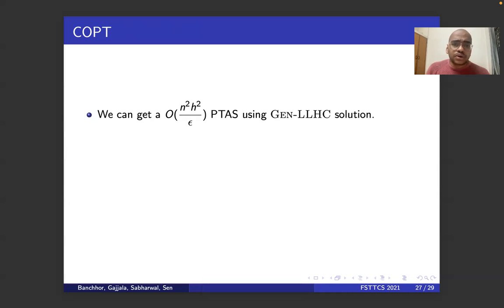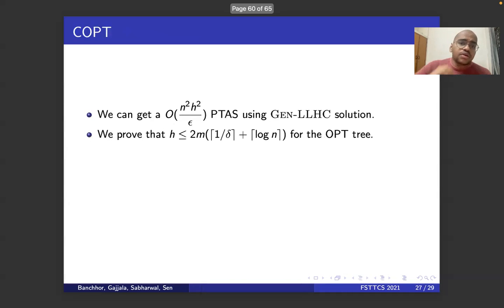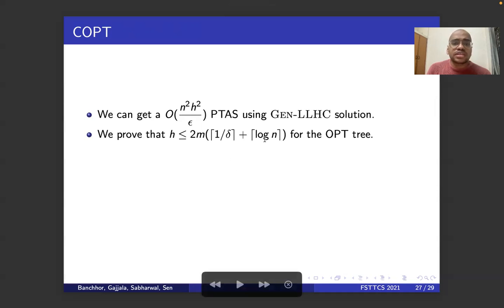And the key idea is bounding h first. We show that in the optimal tree, h is at most 2m times 1 by lambda plus log n. 2m is here as the number of block levels from what we discussed earlier. Delta is a parameter of our choice, which gives some error. And n is again the number of characters.